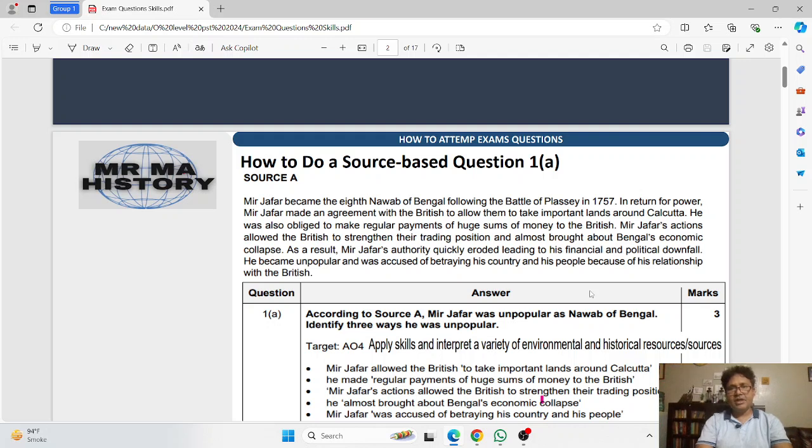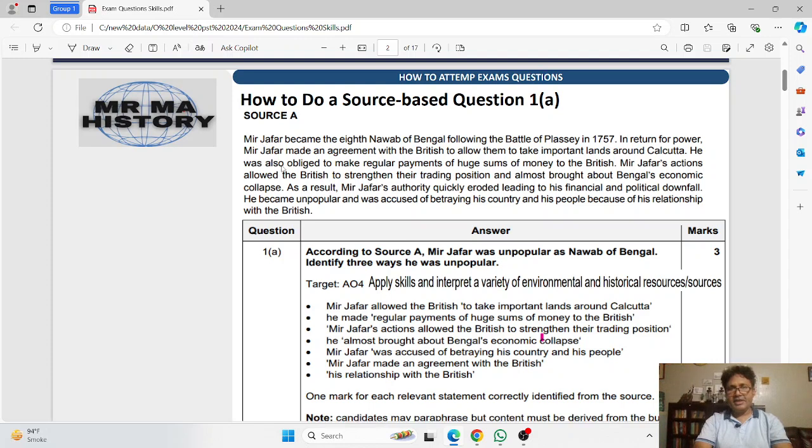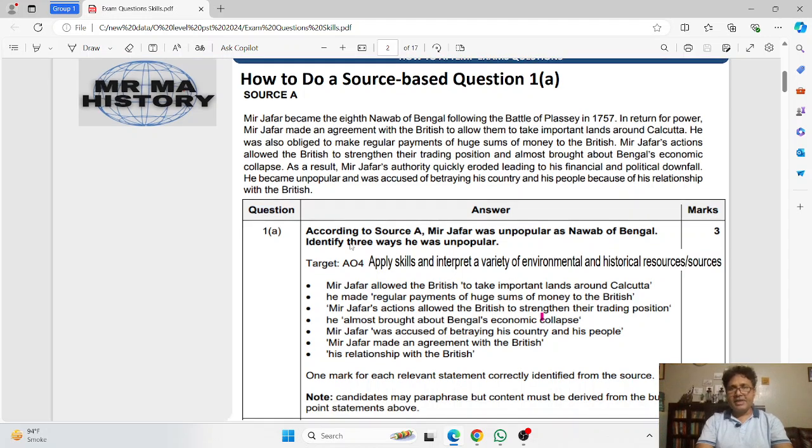As you can see, Part A of Question 1 is a source, a text, a paragraph. A candidate is supposed to study this source and then answer the question that is given below. Basically, you have to keep in mind two important things. Number one, the candidate is supposed to provide the answer from the information that is given in the source alone. You cannot provide information from outside of the source. So you have to depend entirely on the source. No outside information is required.